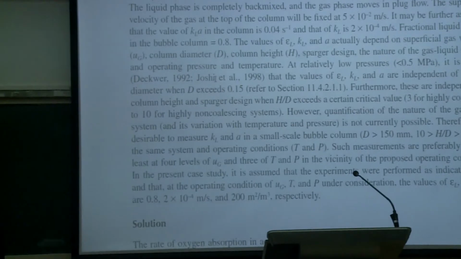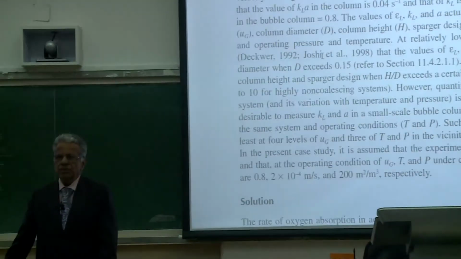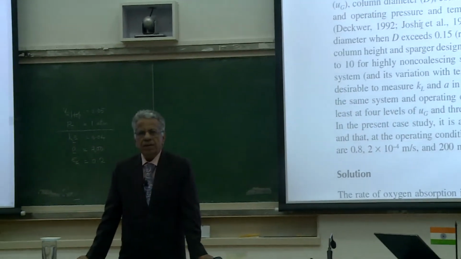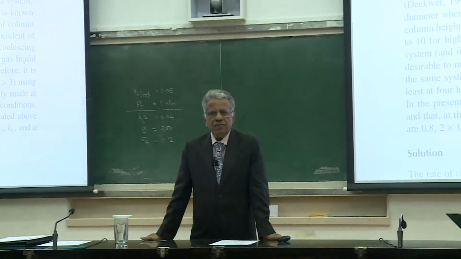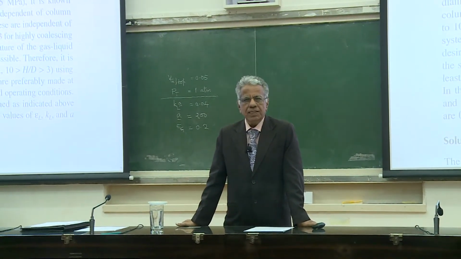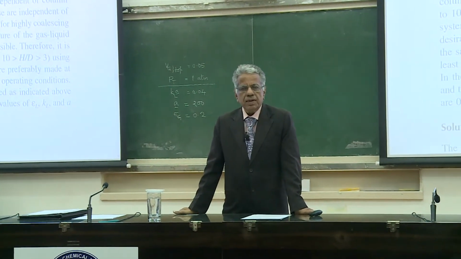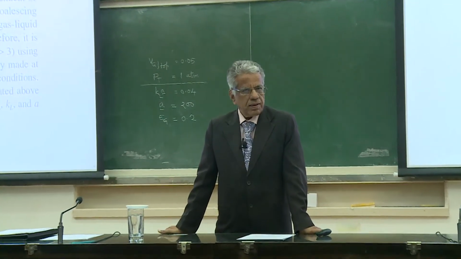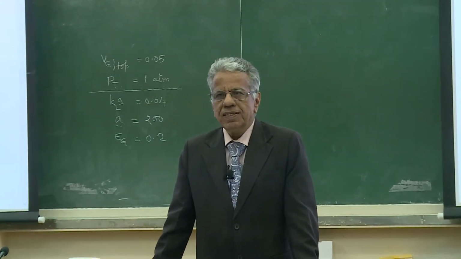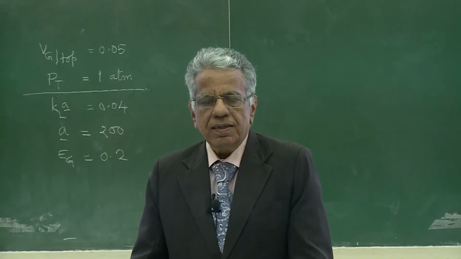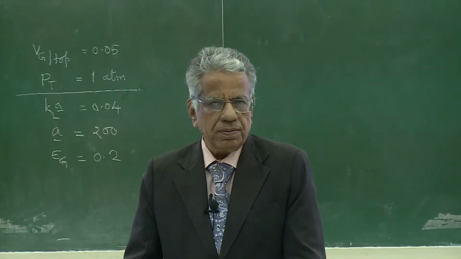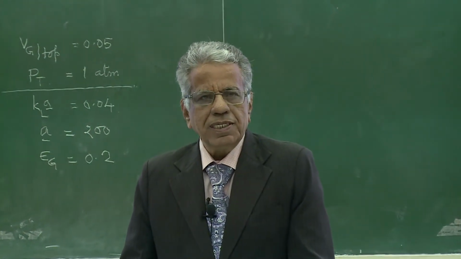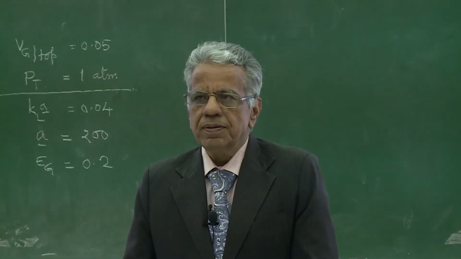Correlations are already there, and how to use them I have explained to you. But this is a very reliable alternate procedure for hold up, mass transfer coefficient and interfacial area, which I mentioned to you yesterday. The procedure runs like this.